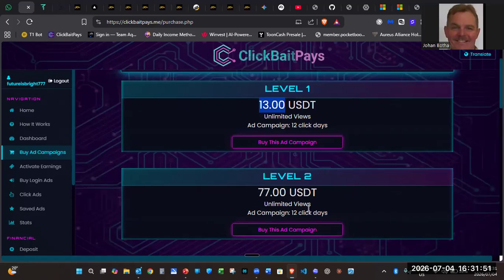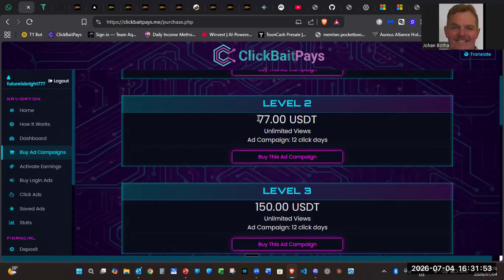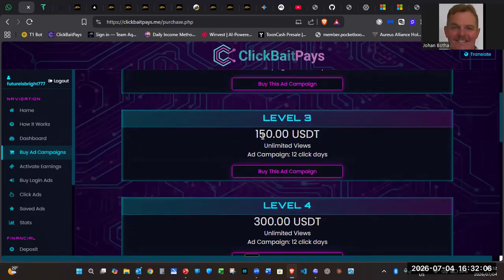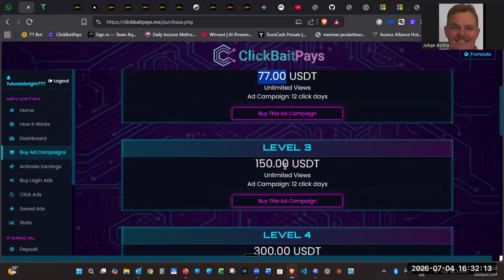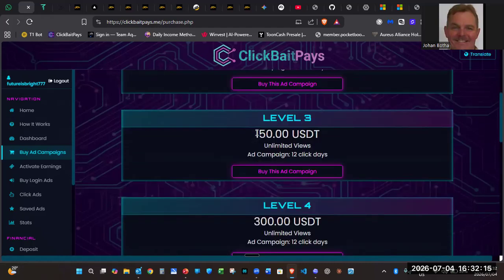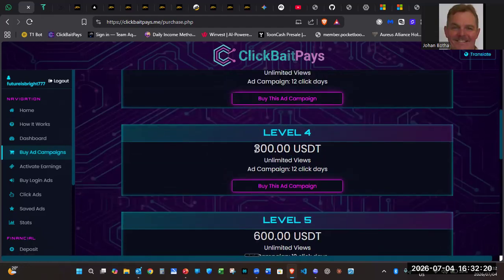This level is $77. The first time it's an extra $7 on level 2, so it's $84 your first time, and after that you just pay $77. Level 3 is $150. That is what we are doing at this moment: we are building up enough credit to upgrade to level 3, without taking any extra funds out of our own pockets. Then we will upgrade as high as we can until we get to level 4 at least.